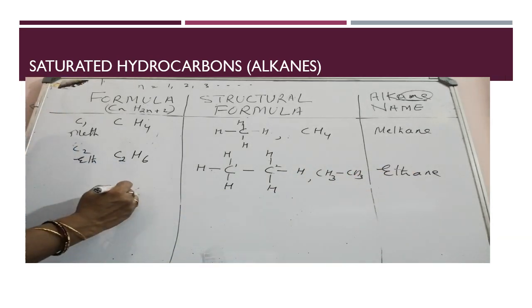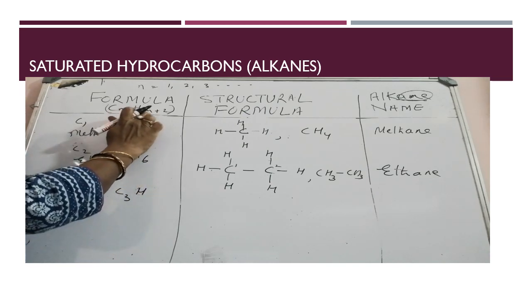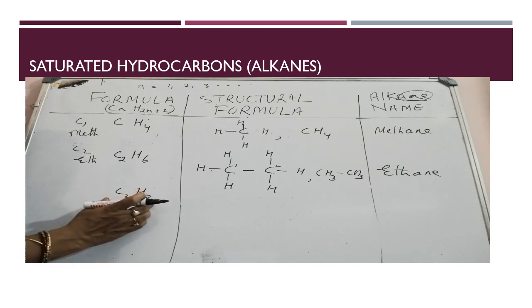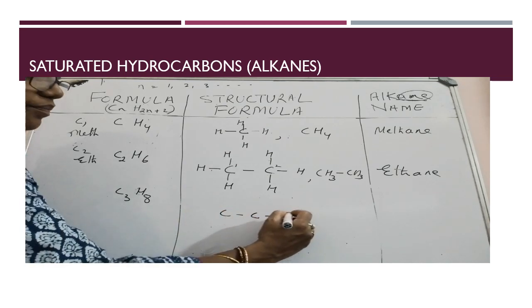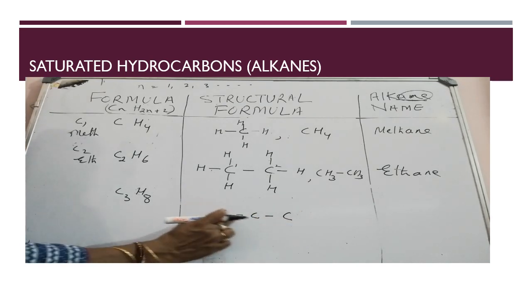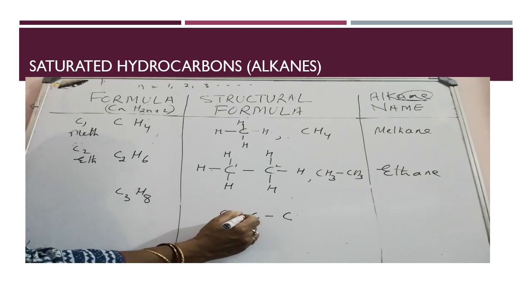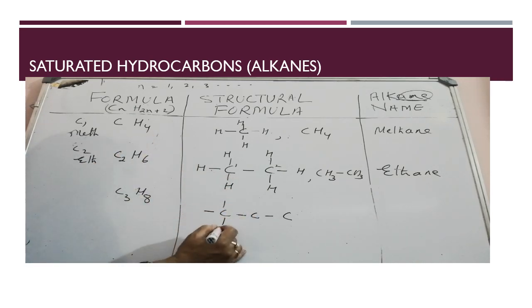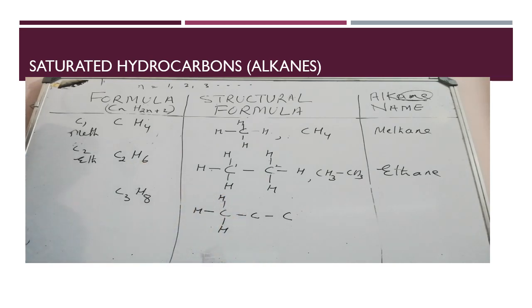When the number of carbon atoms is 3, hydrogen atoms: 3 twos are 6 plus 2, 8, C3H8. For writing the structural formula, 3 carbon atoms bond with each other with carbon-carbon single bonds. With the first carbon atom, how many electrons are unbonded? 1 is already bonded here, so the number of unbonded electrons is 3. So 1, 2, 3. Add 3 hydrogen atoms with carbon-hydrogen single bonds.